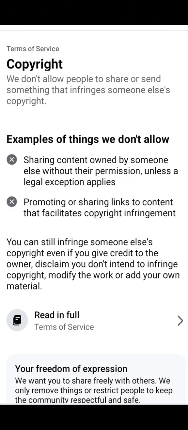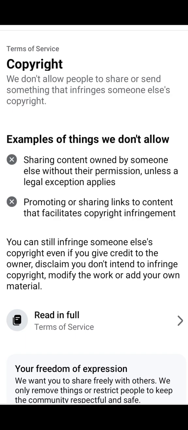Now, what you need to know about these violations is that most times they are about copyright. You need to know these things about Facebook. We don't allow people to share or send something that infringes someone else's copyright. Examples of this: we don't allow sharing of content owned by someone else without their permission unless a legal exception applies. Secondly, promoting or sharing links to content that facilitate copyright infringement.